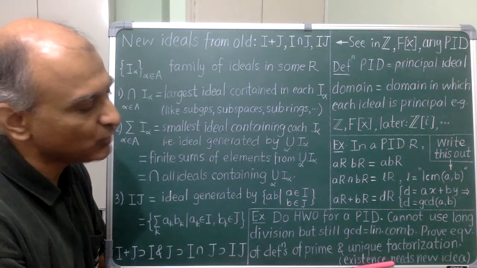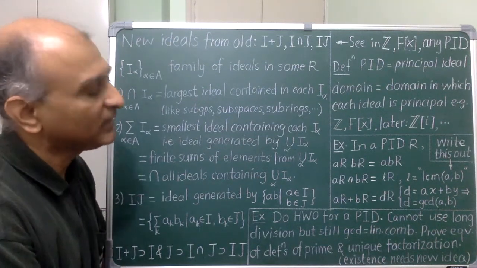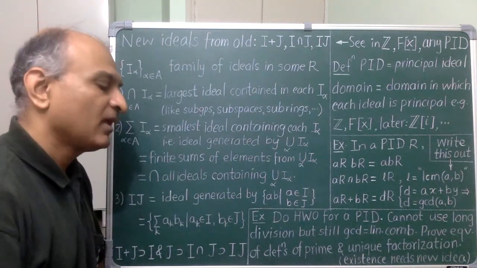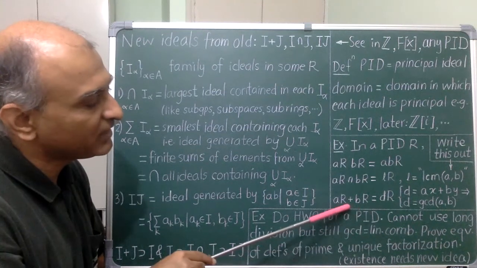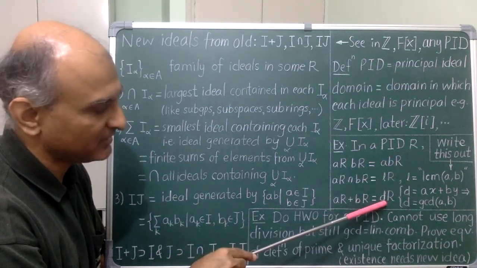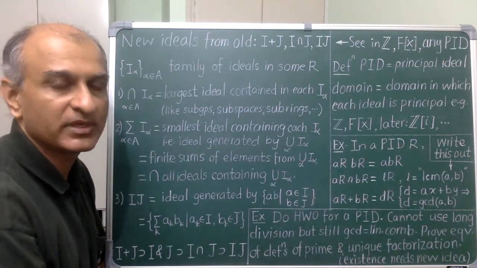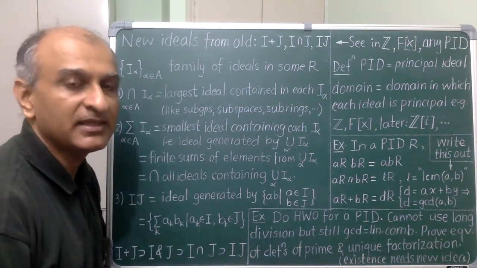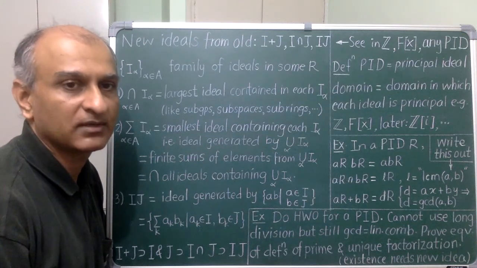Existence requires a new idea but is not very hard, so see what you can do. One last comment about this. When a and b have GCD 1, the sum of their principal ideals is the entire ring and intersection is equal to the product, as you can check. There is something like that true for a general ring, and you will see this on the homework.